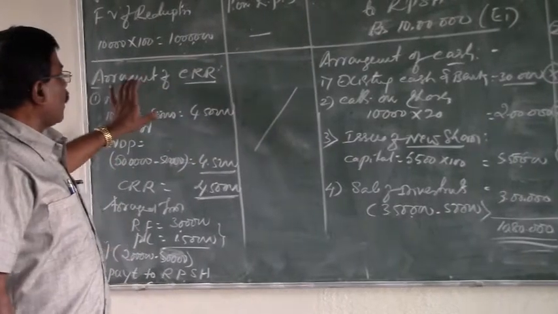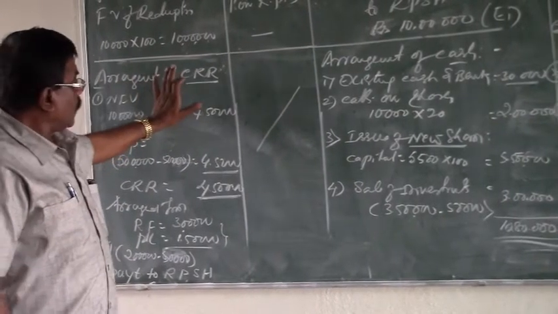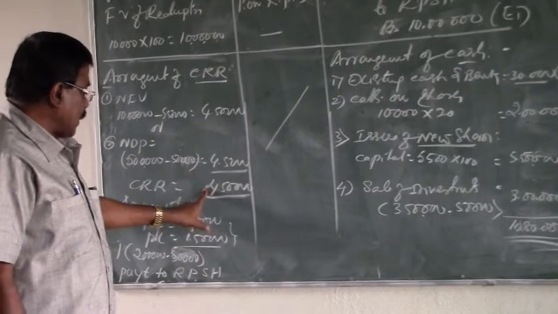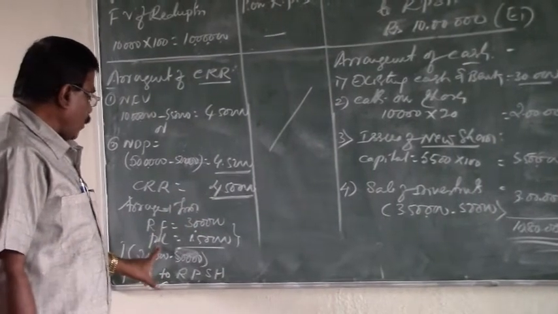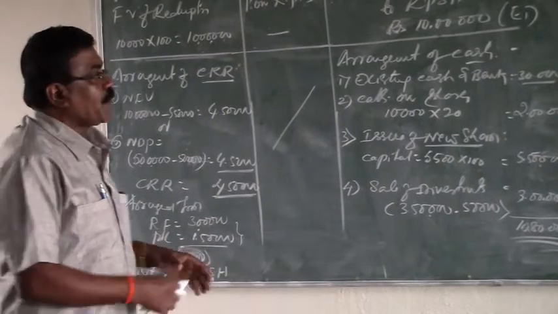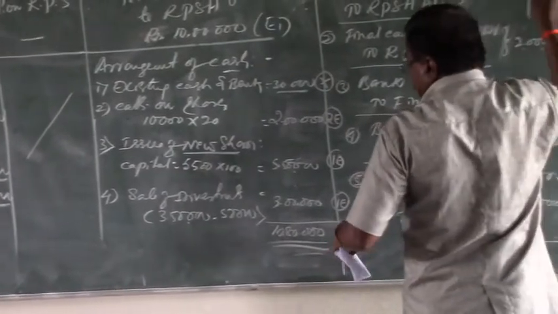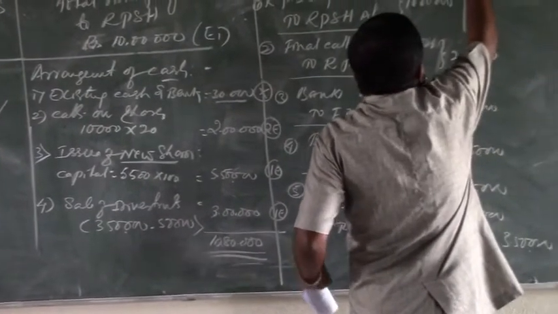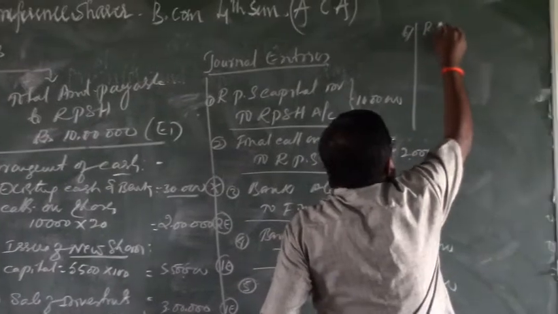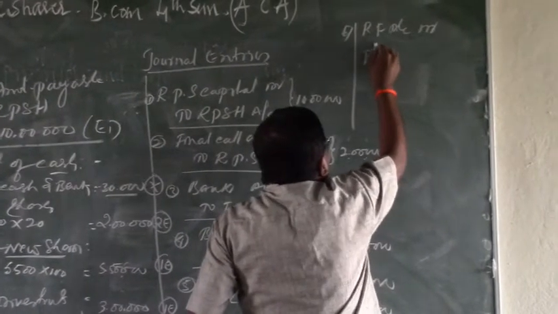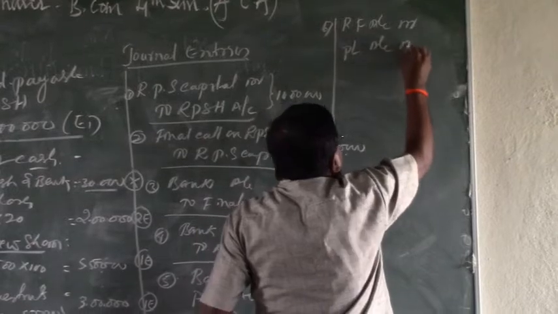Next we have to go for the arrangement of CRR. The CRR is already decided as rupees 4,50,000. This 4,50,000 is arranged from the reserve fund and P&L account. Therefore, reserve fund and P&L account are debited here. The next entry, number 6, is reserve fund account debtor, then P&L account debtor to